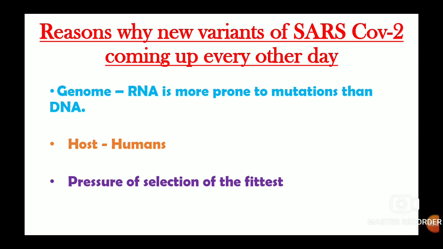Something similar is the case with this virus also. Now, the development of our immunity against the virus is imposing a problem for it. So, that is why it is constantly under pressure to change its genome, to modify itself, so that it can fool our immune system. And hence, this is another reason why the virus is undergoing mutations so rapidly.